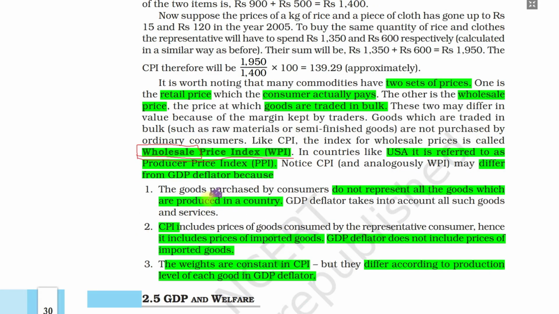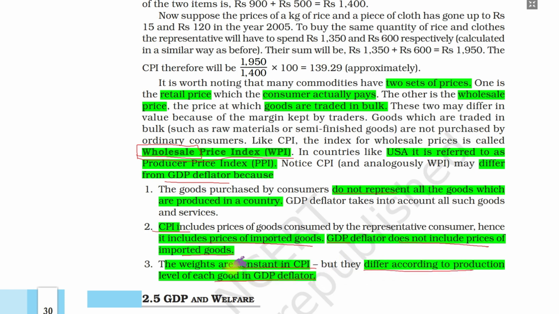So they are different. They are different from the CPI and WPI, different from the GDP deflator. So these are the differences. As I told you, GDP includes all the goods and services, whereas CPI and WPI include a basket of commodities, a limited number of commodities. CPI includes prices of imported goods also, but GDP, as we have learned, includes only what is produced in the economy, and does not include prices of imported goods. And weights are constant in CPI, but they differ according to production levels of each good in the GDP deflator.